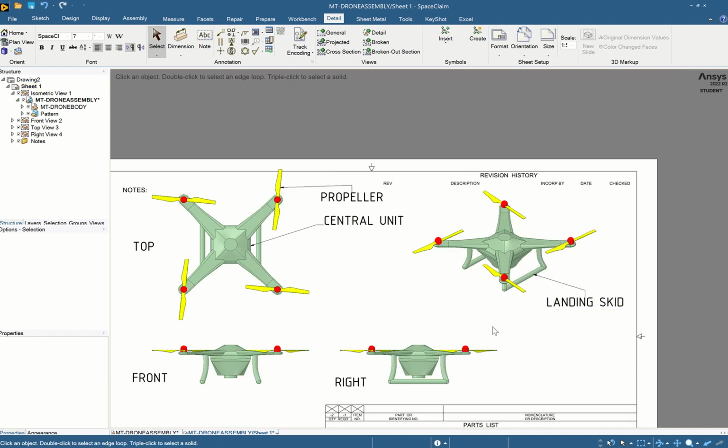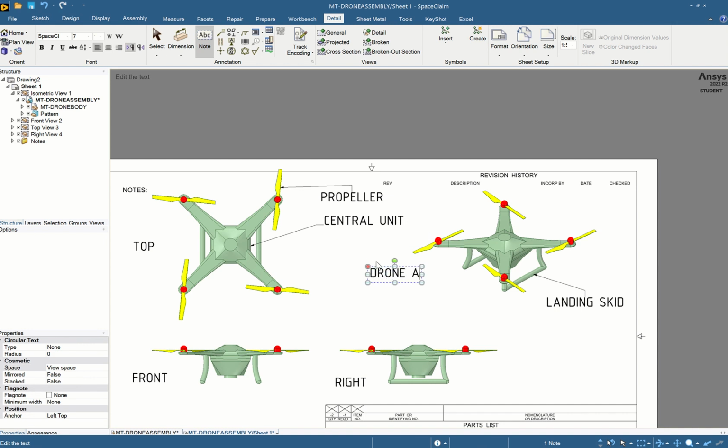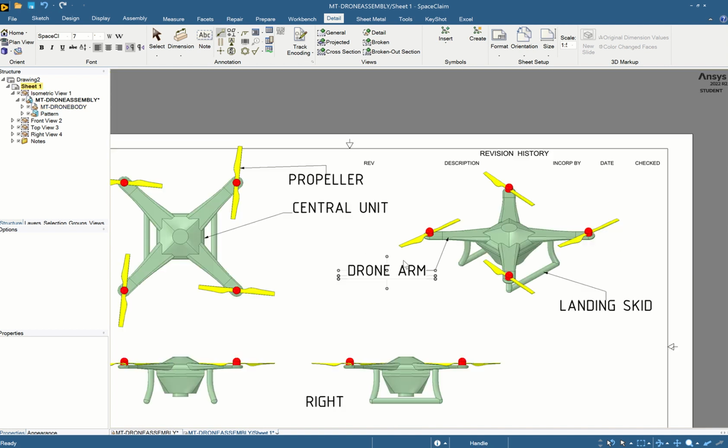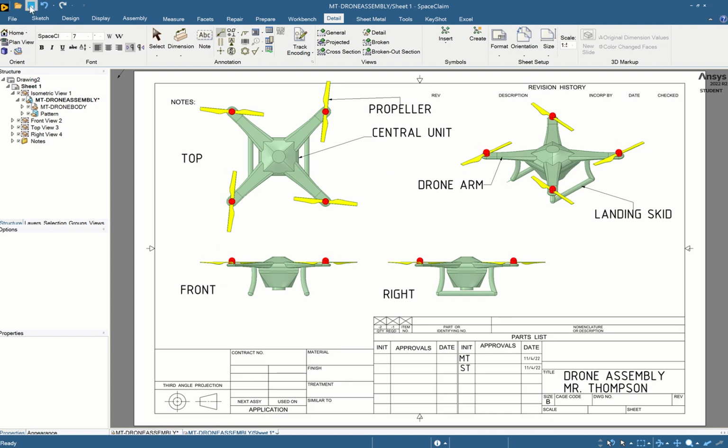All right, now we need to point to the drone arm. So let's create another note, call it drone arm, create the note leader, zoom in, from here to here, and hit H or Home, Save.